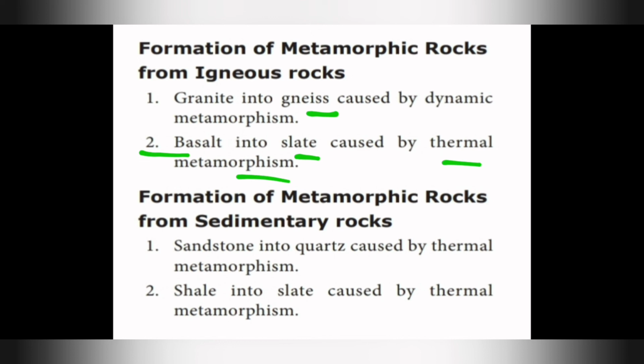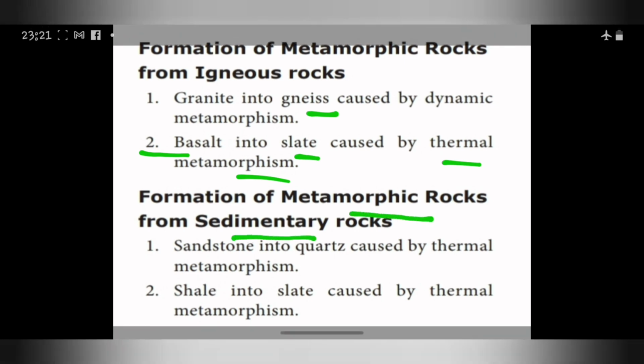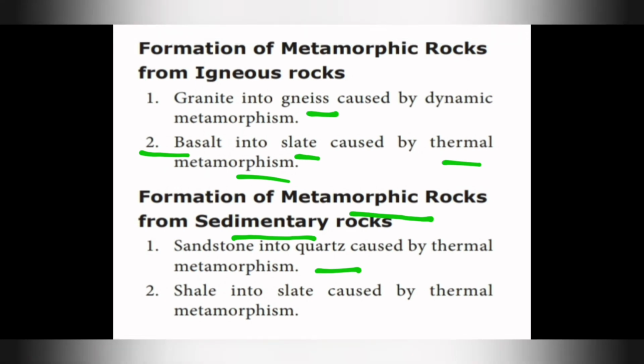So here is the formation of metamorphic rocks from igneous rocks. Here is the formation of metamorphic rock from sedimentary rocks. Sandstone into quartzite caused by thermal metamorphism. Shale into slate caused by thermal metamorphism. So, these are the causes.